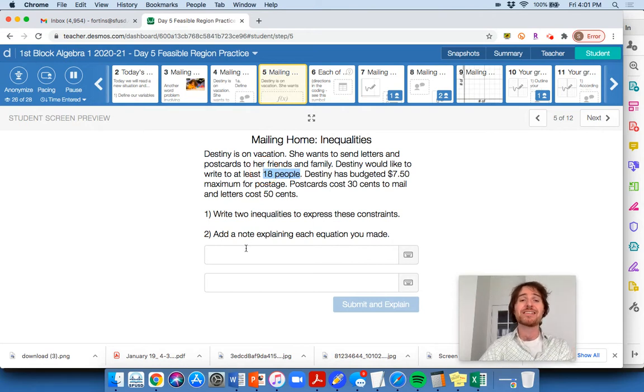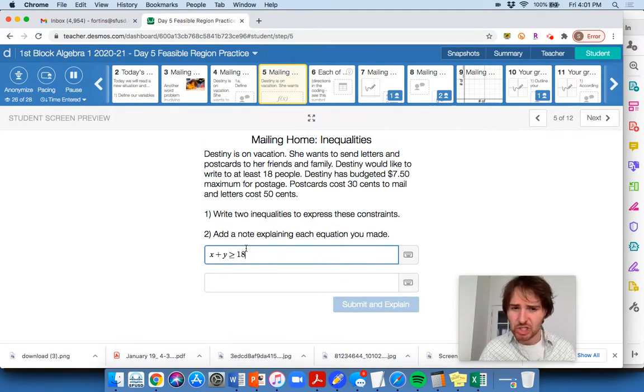So my first inequality is going to be the total quantity inequality. The number of postcards plus the number of letters, which she's deciding how much to write, needs to be greater than or equal to 18. She needs to send at least 18. It's okay if she sends 19 postcards or letters, it's okay if she sends 20, right? But she's further constrained by a cost constraint. So here's my total number constraint, and we're constrained because we need to send at least 18.